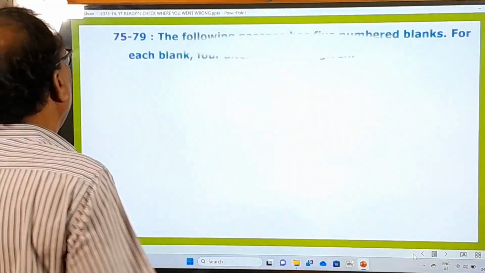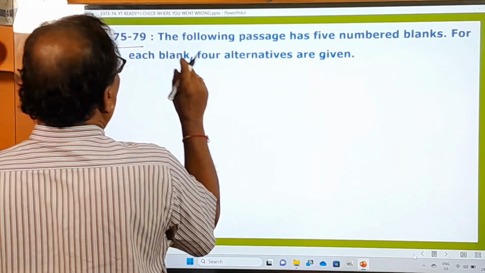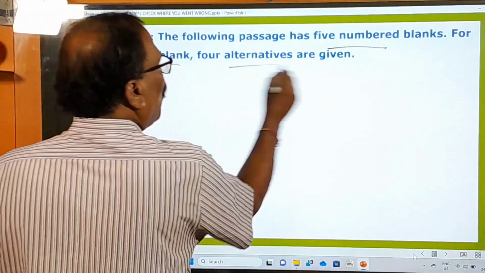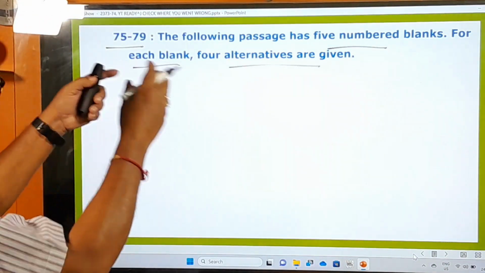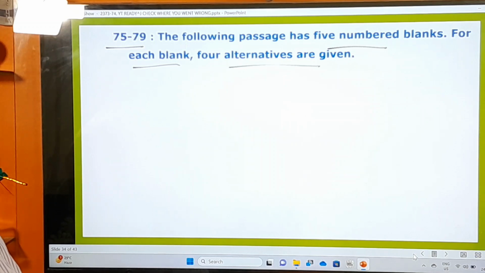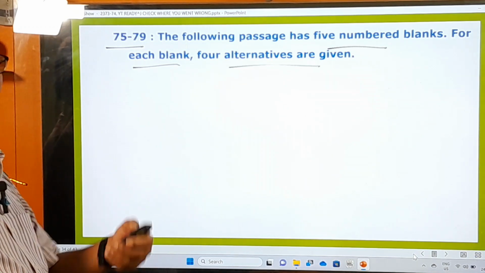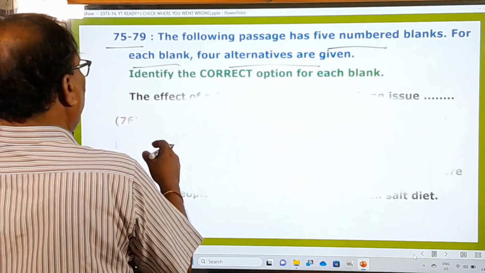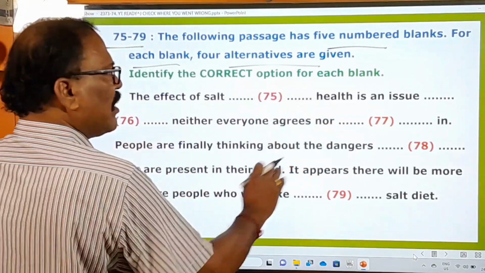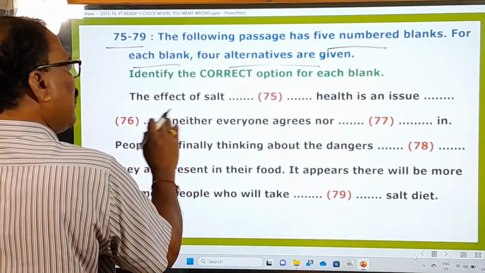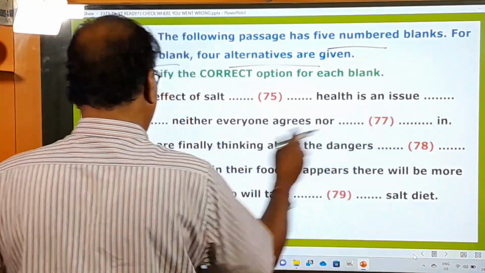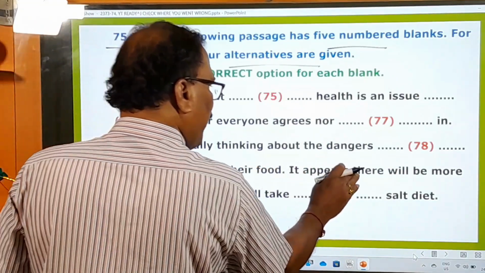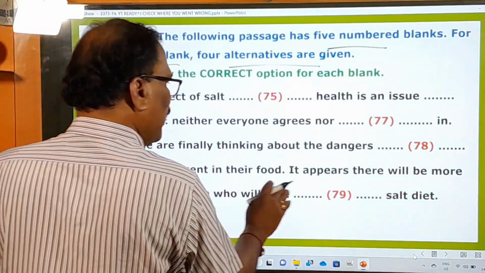Okay, right. 75 to 79. Again, 5 questions are given here. The following passage has 5 numbered blanks. For each blank, 4 alternatives are given. So now a passage is given with 5 blanks. In each blank, you have to fill in the suitable word from the options given for that blank. And here you see the passage. The effect of salt dash health is an issue dash neither everyone agrees nor dash in. People are finally thinking about the dangers dash they are present in their food. It appears there will be more and more people who will take dash salt diet.